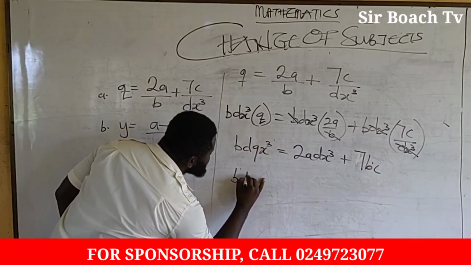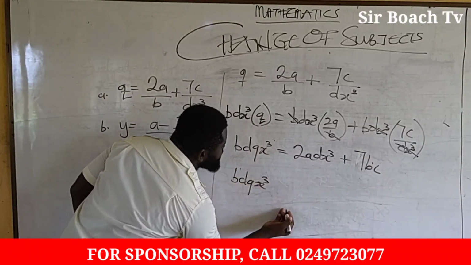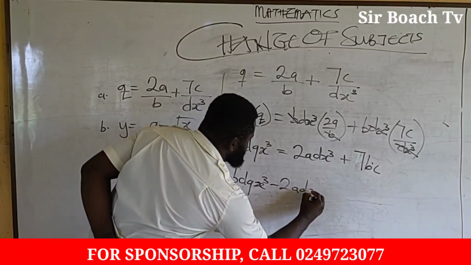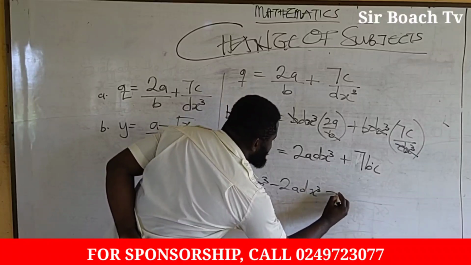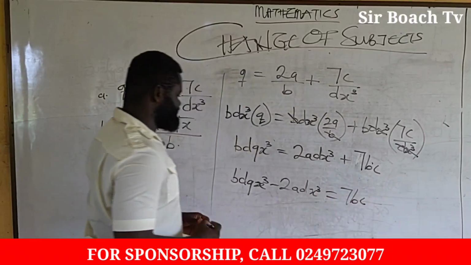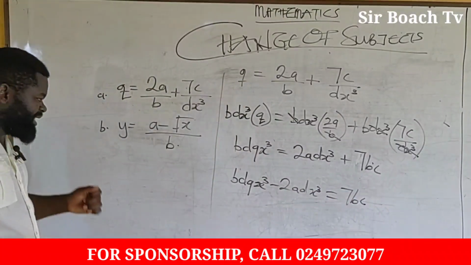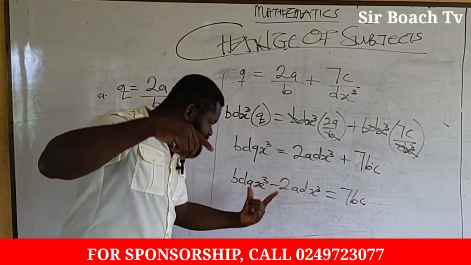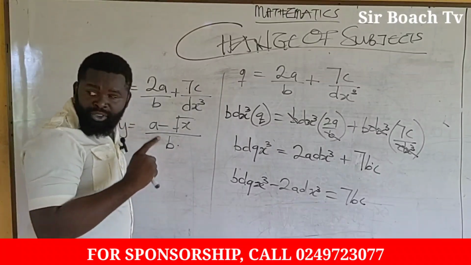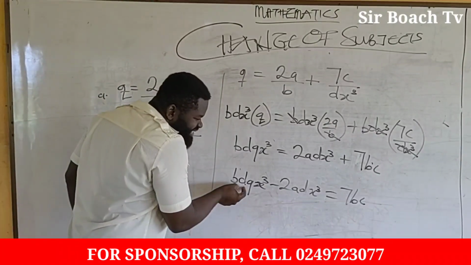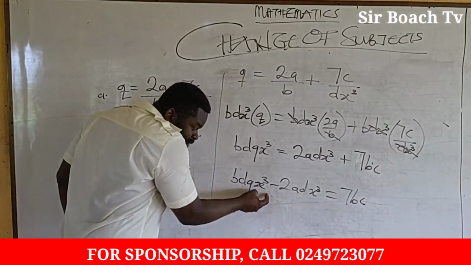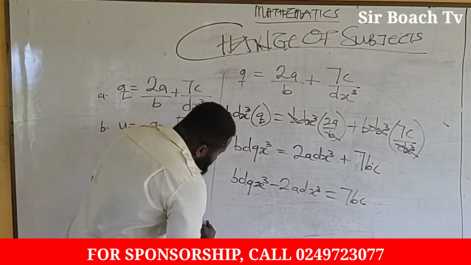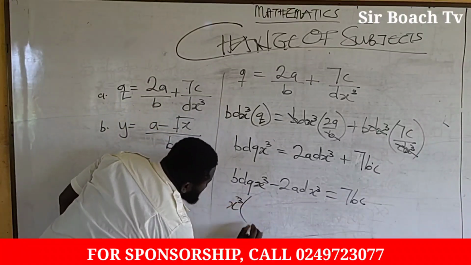Then we are going to get bd qs cube minus 2ad x cube being equal to 7bc. Now we are about to factorize. Here we can factorize d and also factorize s cube. But the truth of the matter is that we don't need d for anything. We need x cube out, so we will bring x cube out. Then we will be left with